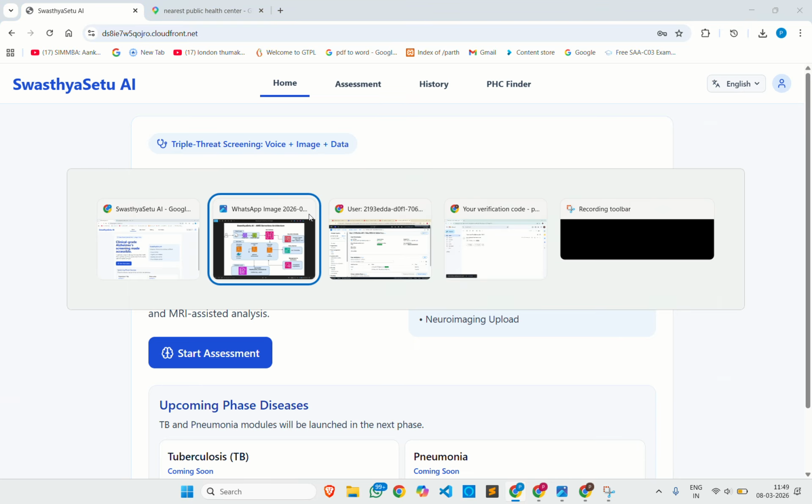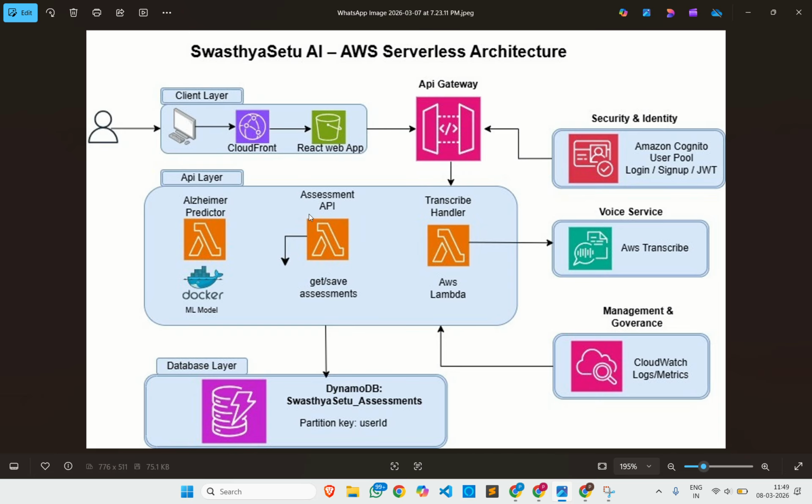Now let us discuss the cost efficiency for this. Our architecture is optimized for cost efficiency using serverless infrastructure, Lambda functions that scale from zero, so there is no expense where there are no requests. DynamoDB has a serverless billing model, CloudFront for caching and reducing the backend load, and the other services are mostly free tier for many AWS services. This allows SwasthyaSetu AI to run at extremely low operational cost, making it very feasible.